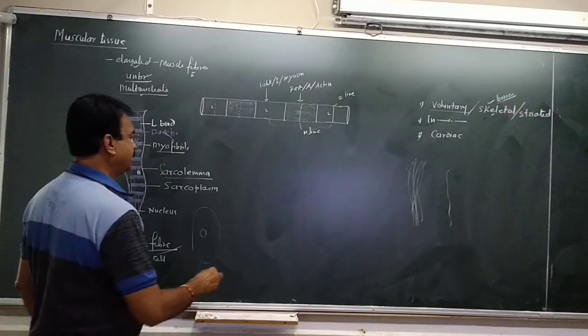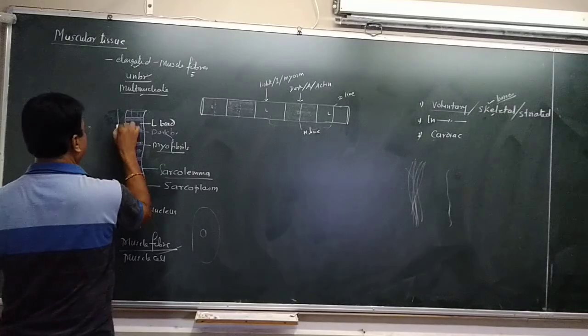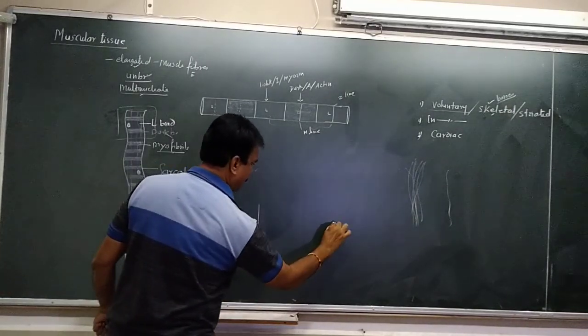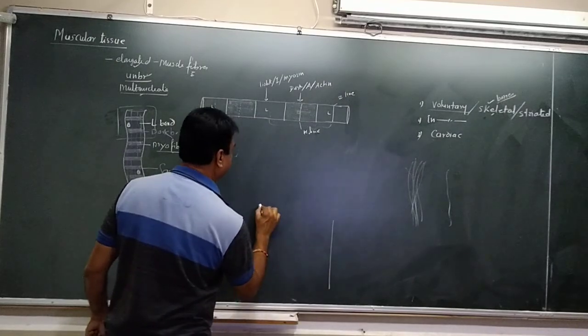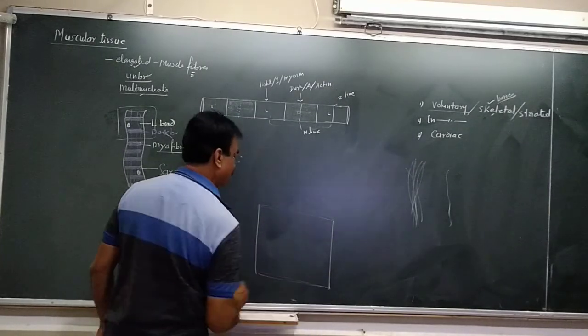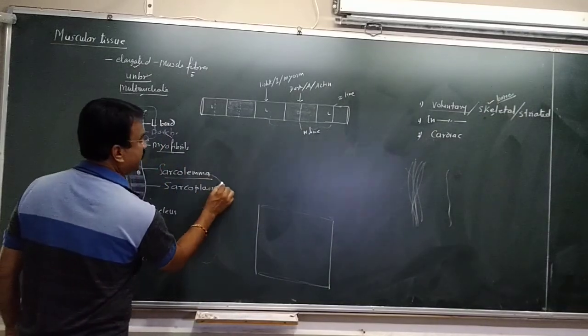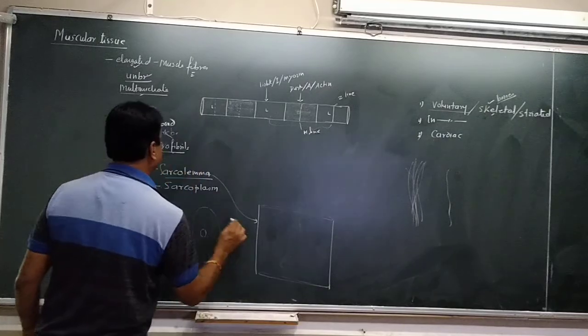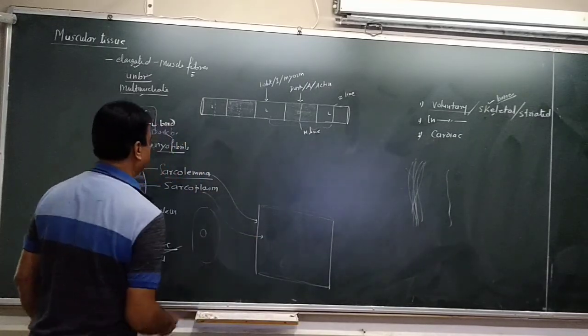If we magnify this portion, this will be like this. This is the magnified view. What is this? This is the sarcolemma. What is this fluid? Sarcoplasm.